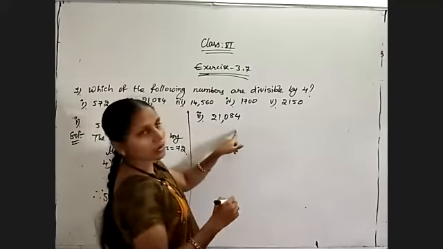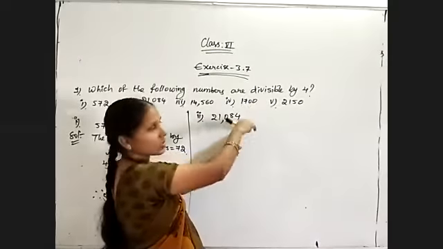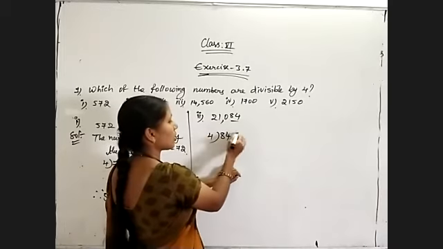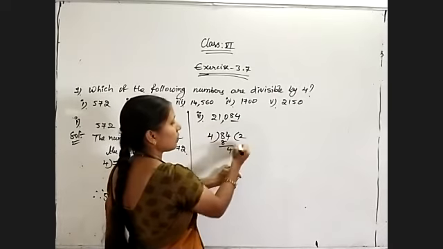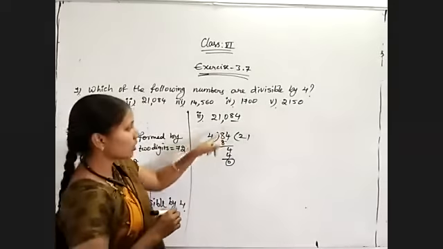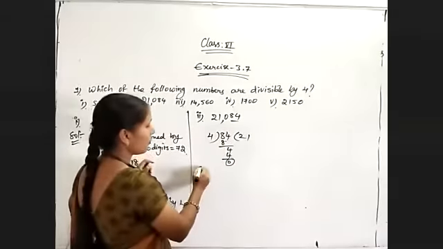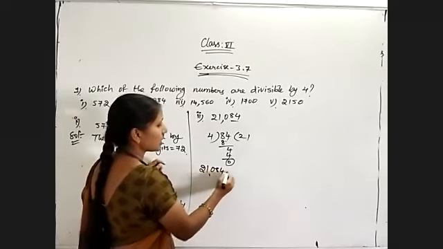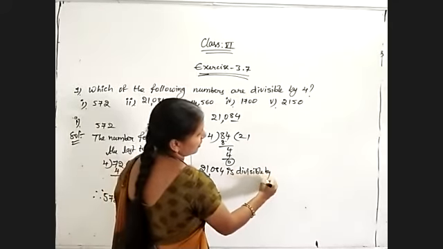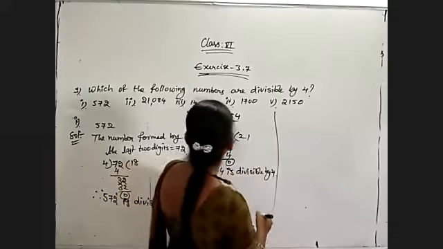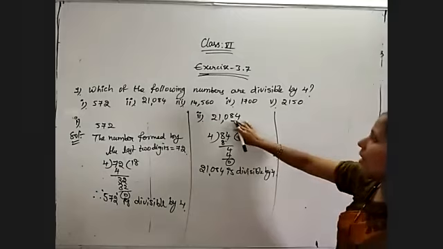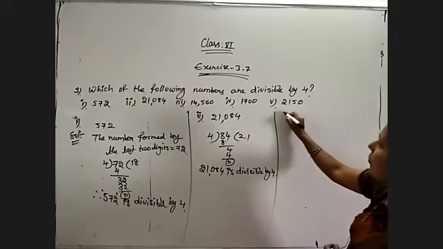So what are the last 2 digits? Divisibility rule of 4 only, for all these questions. The last 2 digits are 84. So whether 84 is divisible by 4 or not. 4 twos are 8, 4 ones are 4, remainder is 0. 21 fours are 84. So this number is also divisible by 4. 21,084 is divisible by 4. So instead of checking the complete number, it is very easy to check whether the last 2 digits are divisible by 4 or not. And now coming to the third one,